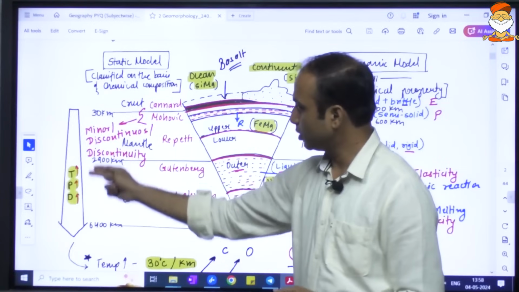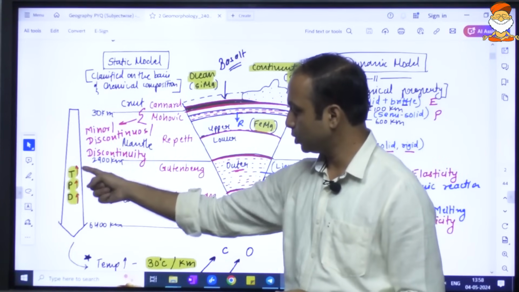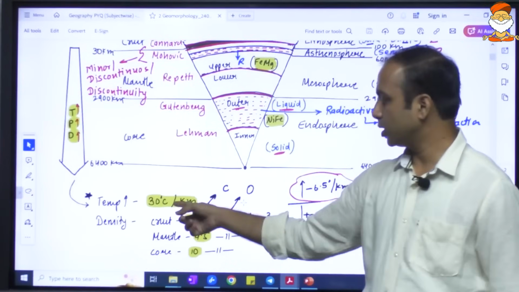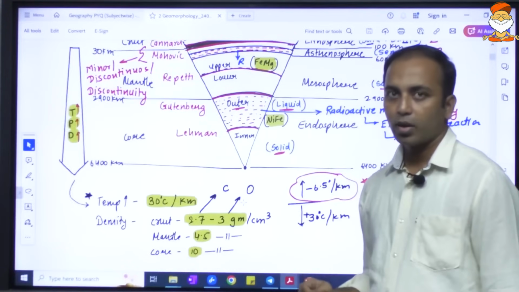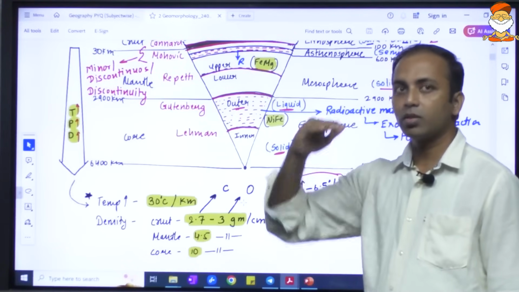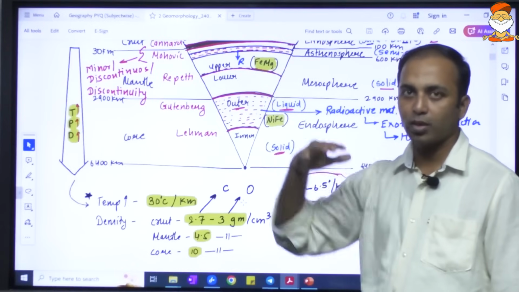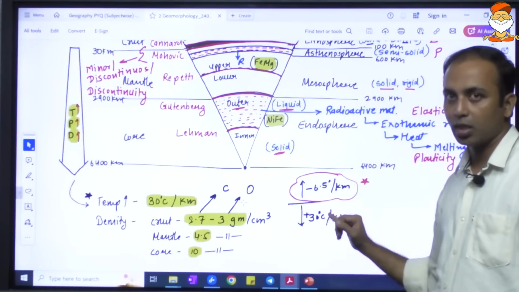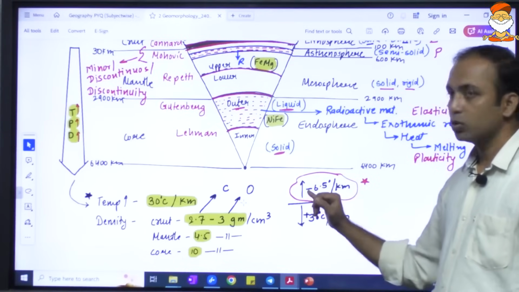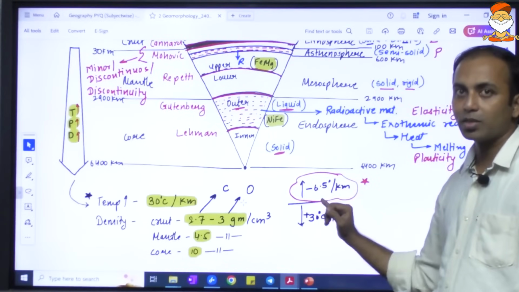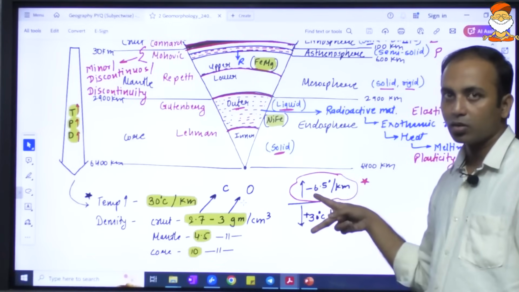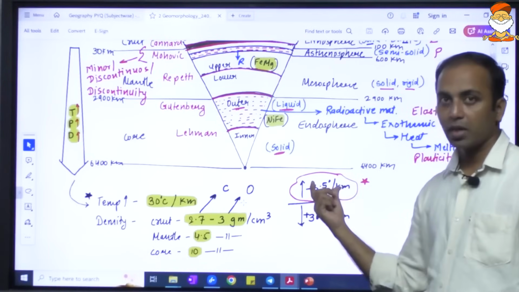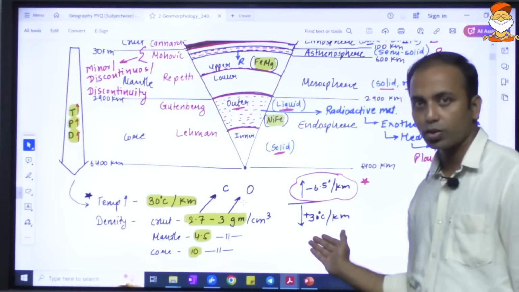Now as you go in the interior of the earth, temperature, pressure, density, all of these keep on increasing. Temperature increases at the rate of 30 degrees Celsius per 1 kilometer. So from the surface, as you go in the interior, the temperature increases by 30 degrees per kilometer, and in the atmosphere, as you go up, the temperature decreases by 6.5 degrees per kilometer. So try to know these values here. This has been asked by UPSC, so they may ask this question also.